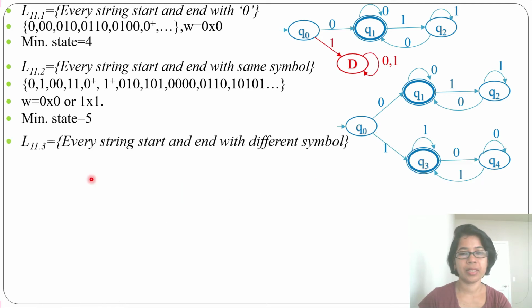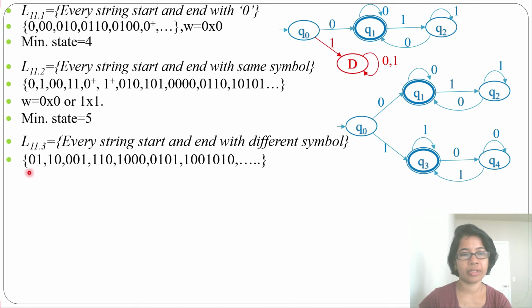Next language: every string starts and ends with a different symbol. So what will it accept? It will accept 0 1, start with 0, end with 1; 1 0, start with 1, end with 0; then 0 0 1 1, 1 0 1 0 0 0, 1 0 1, like this. So W equal to 0x1 or 1x0, which means a string that starts with 0 will end with 1, and a string that starts with 1 will end with 0.